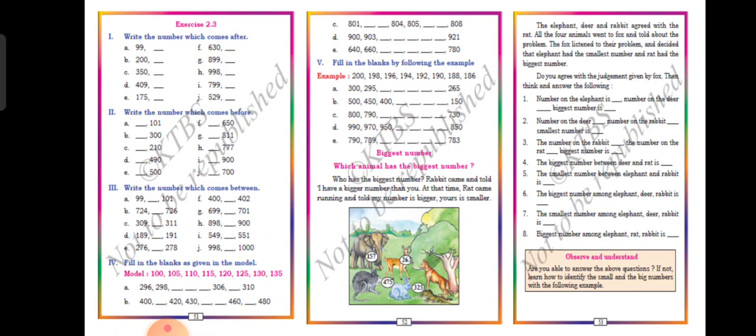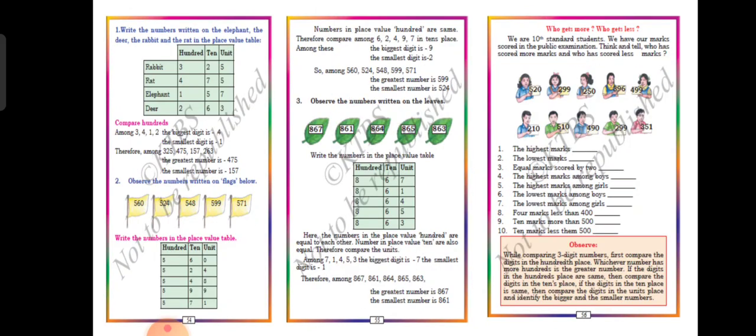Is that clear, children? Next, they are telling the same place values. Which is the biggest number? The numbers in hundreds place value are the same there. So when you are comparing that, you are comparing in the tens place.